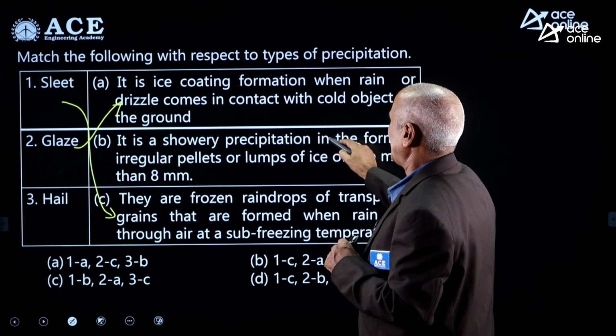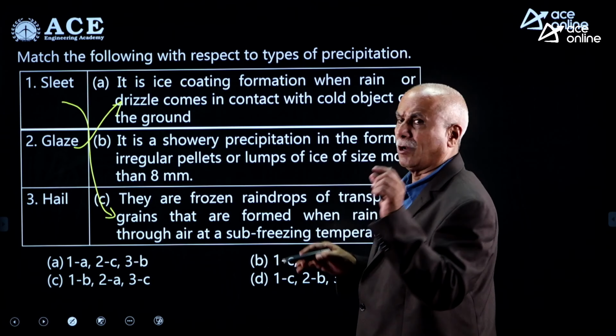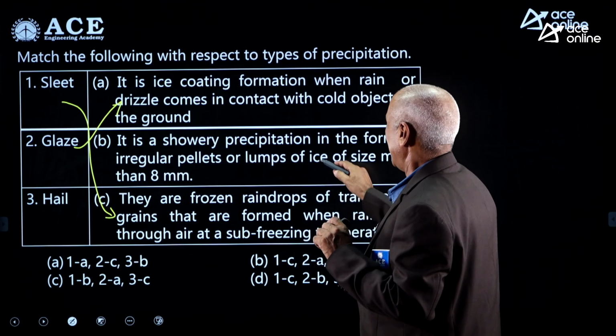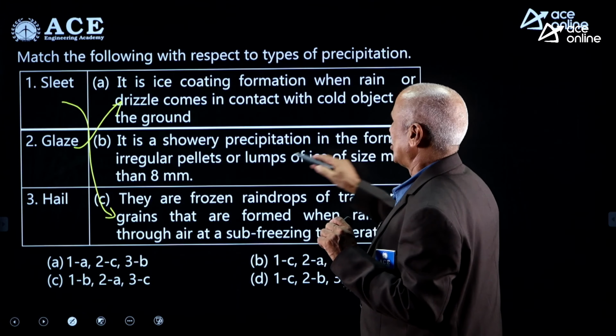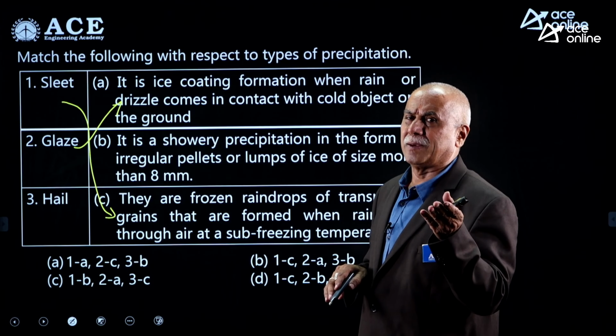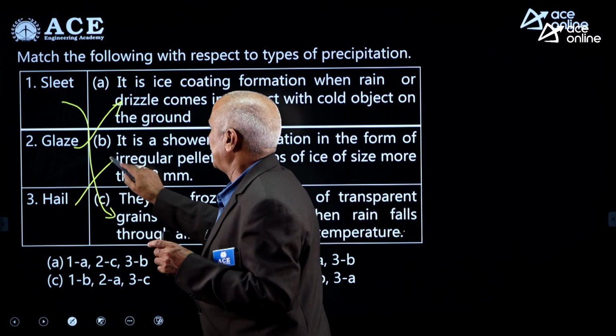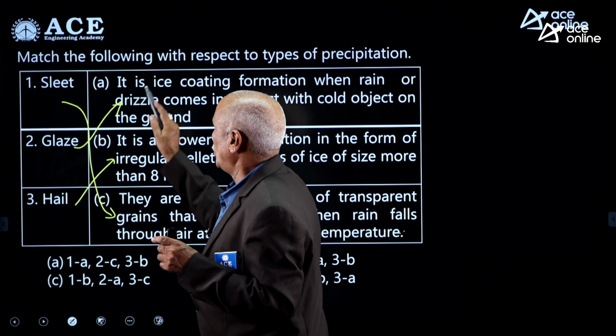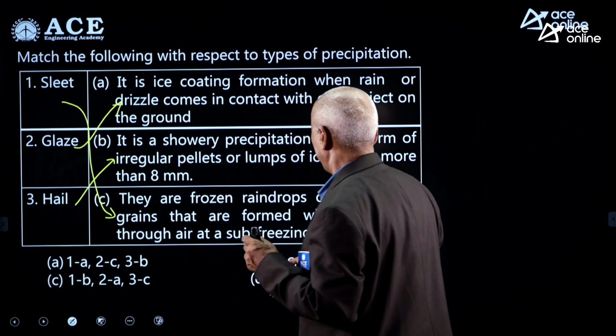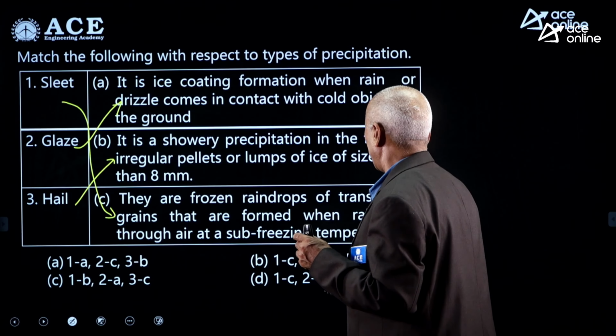It is a showery precipitation in the form of irregular pellets or droplets, lumps of ice of size more than, generally we say 6 mm, here has given 8 mm, no problem. So hail is B. 1C, 2A, 3B. See where it is. 1C, 2A, 3B.